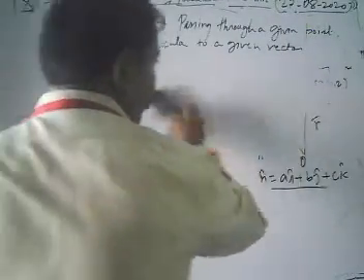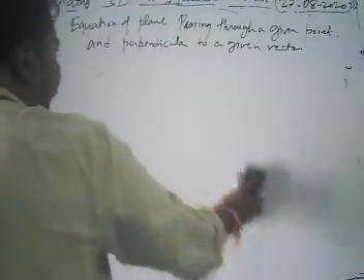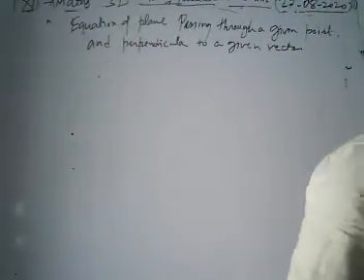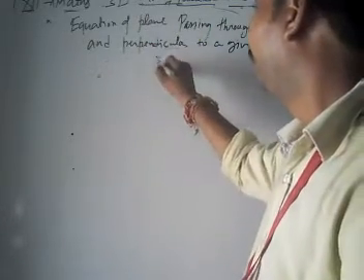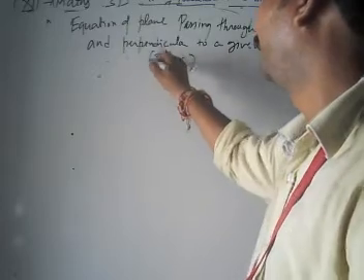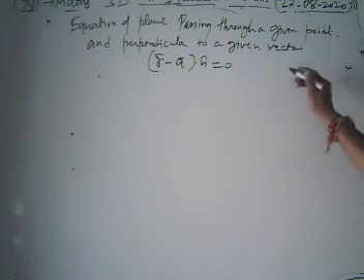Now we are going to derive its Cartesian form. What is our vector r in terms of the point?